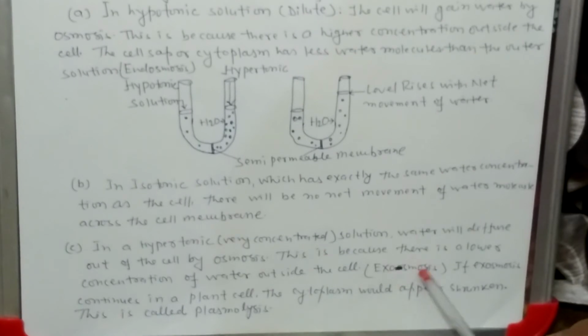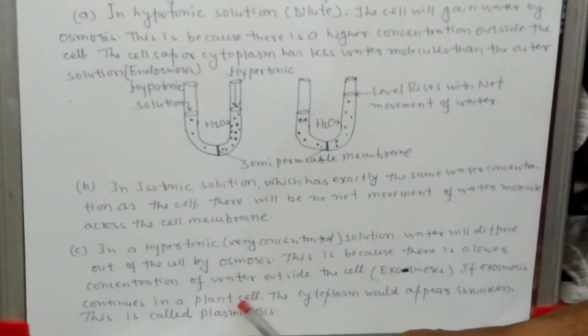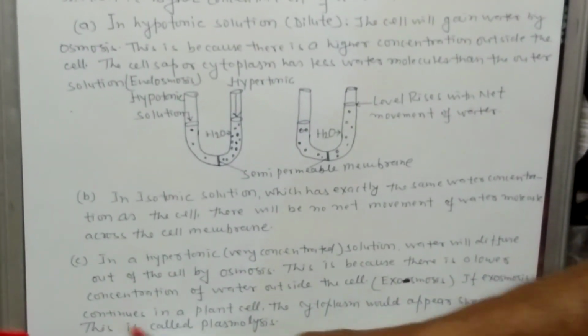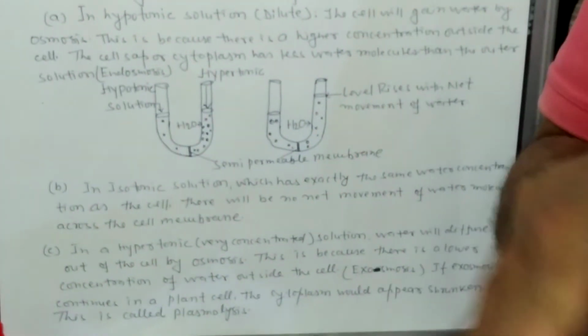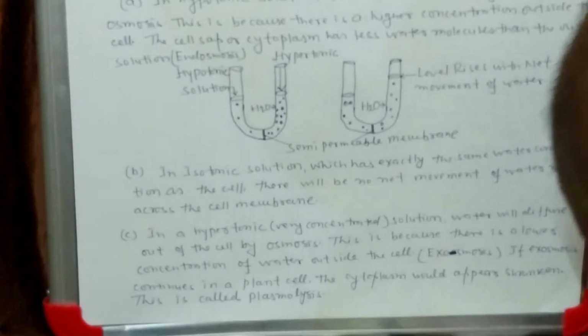If exoosmosis continues in a plant cell, the cytoplasm would appear shrunken and this process is called plasmolysis. Meaning the cell will shrink because the movement of water molecules will take place from the cell to outside into the hypertonic solutions. So that process is known as plasmolysis.